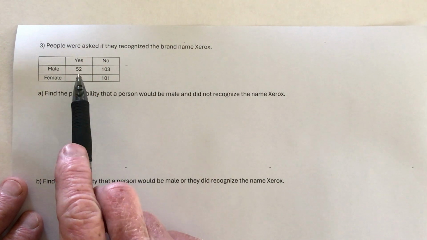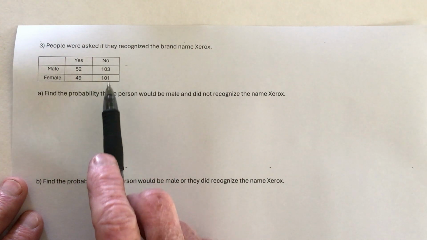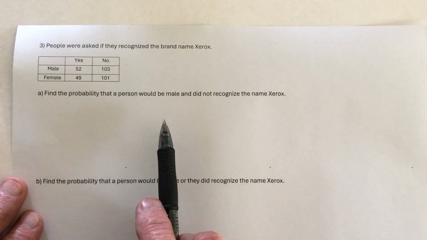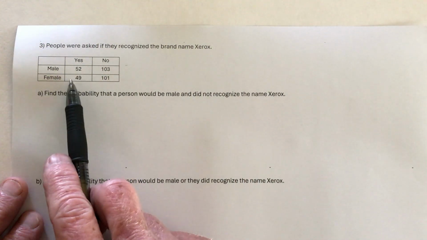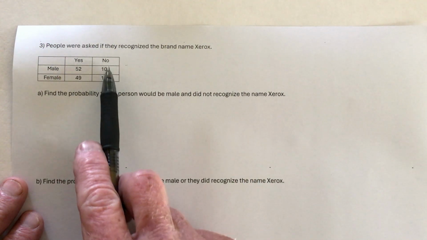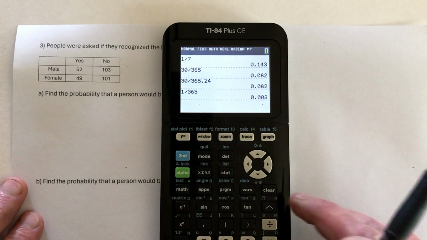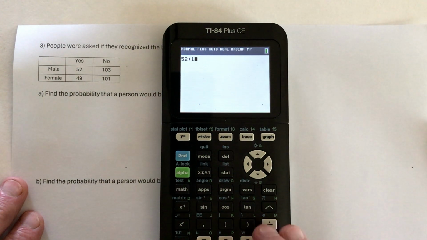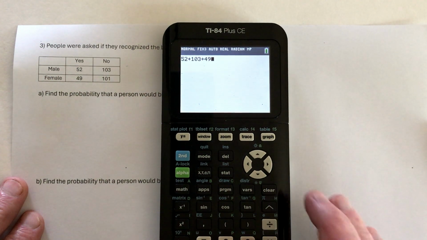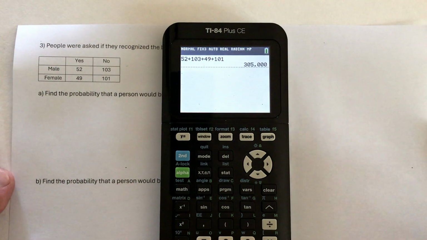So with this table, either yes, they recognize the brand name, or no, they don't. So this is sort of marketing research. Do people still recognize this name? And then there's the males and the females. The first thing I need to do is add up all 4 of these squares to find out how many people were in the survey altogether. So we've got 52 plus 103 and also 49 plus 101. So that's a grand total of 305 people.